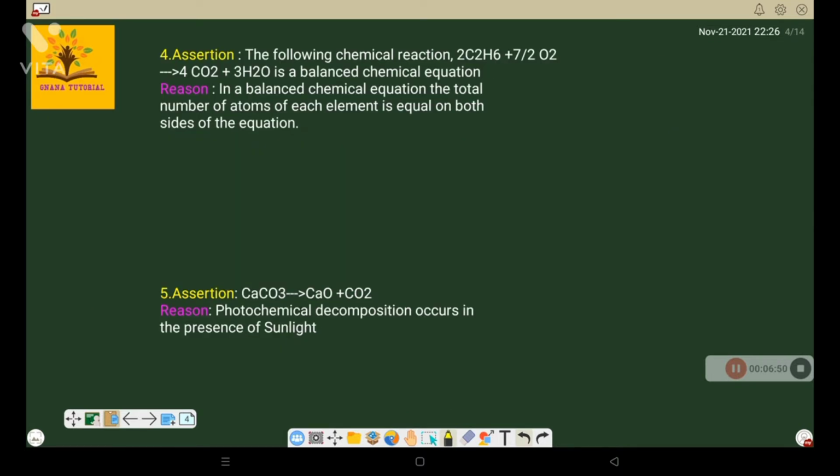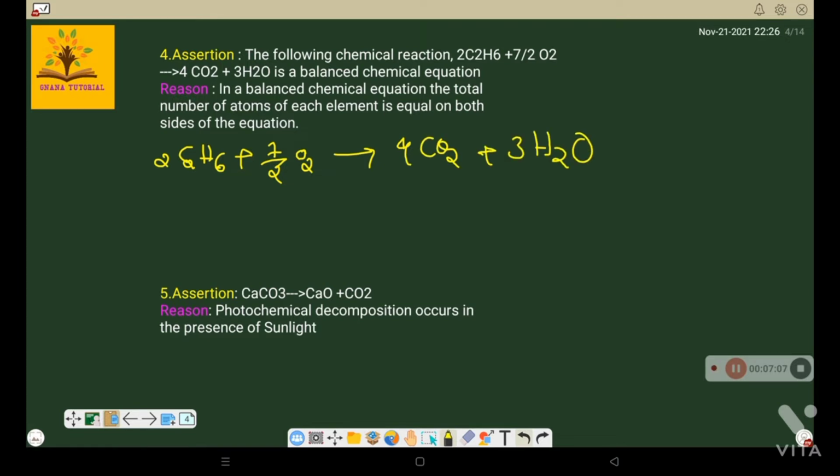The following chemical reaction, see here: 2C2H6 plus 7/2 O2 gives rise to 4CO2 plus 3H2O. This is the balanced chemical equation they give.